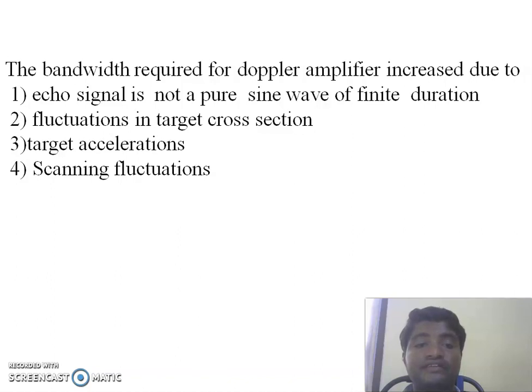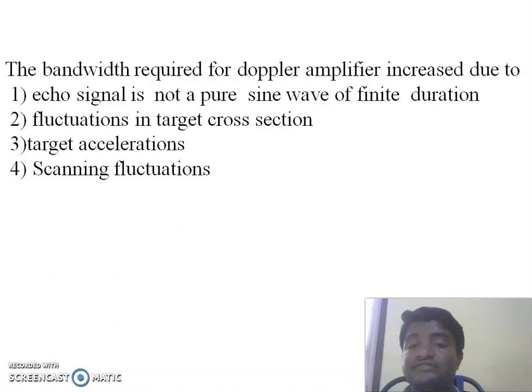The bandwidth is increased if the echo signal is not a pure sine wave of finite duration, and due to fluctuations in the target cross section, target accelerations, and scanning fluctuations. If the relative velocity of the target is not constant, it will also lead to an increase in the bandwidth.